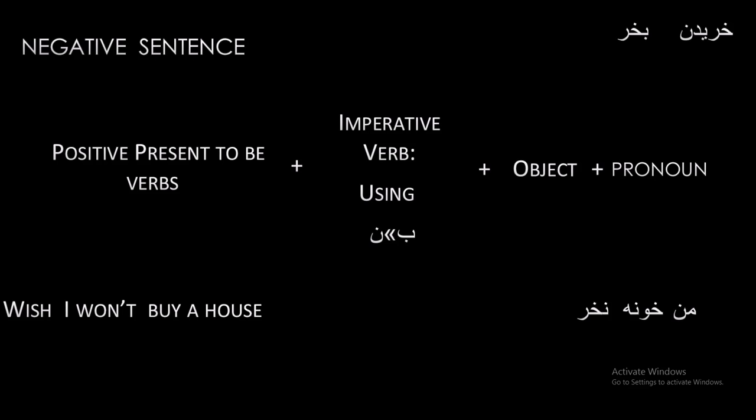After that we use positive present to be verb, which should be proper for our pronoun. Our pronoun is man. So we should use am. من خونه نخرم. But we should use the word that shows our wish. That word is کاش. کاش من خونه نخرم. Wish I won't buy a house.